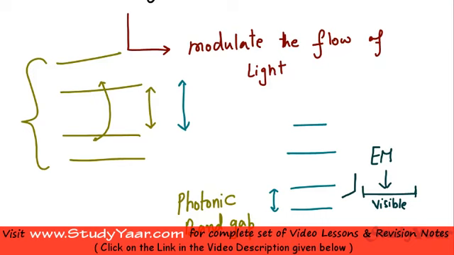So with the help of these photonic crystals, we can control what colors of light are allowed to pass through and what are not. Okay, so this is the concept of a photonic band gap in a photonic crystal, which is similar to the concept of the band gap in a semiconductor.